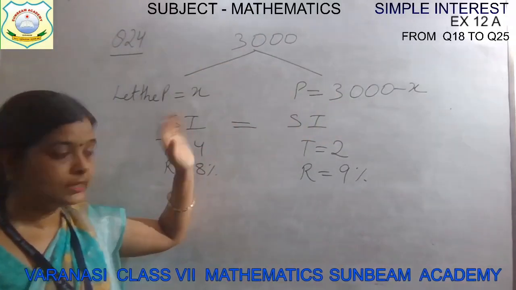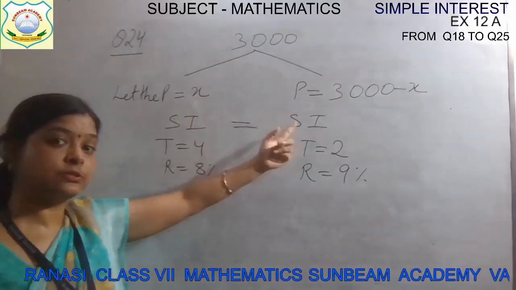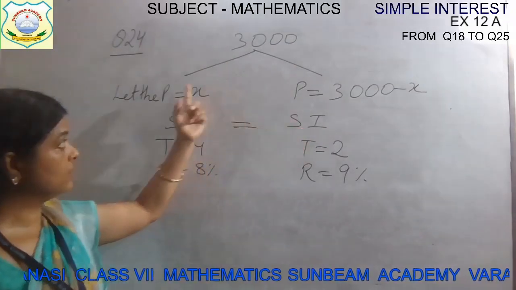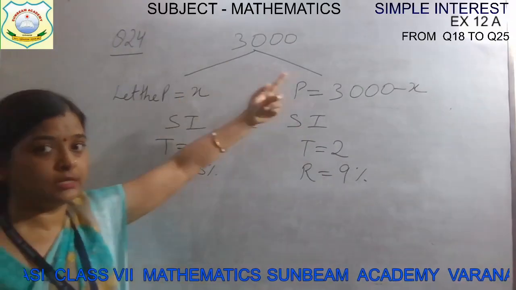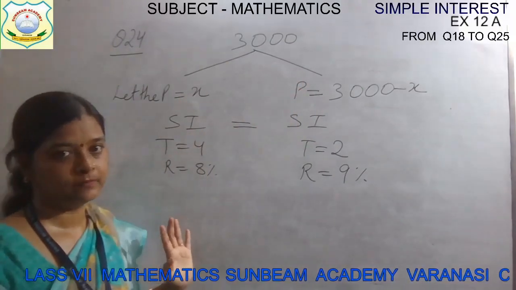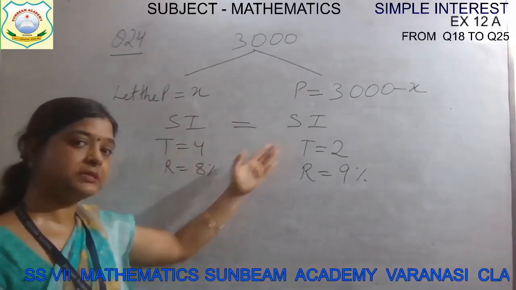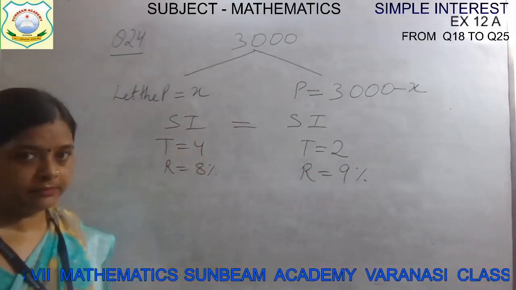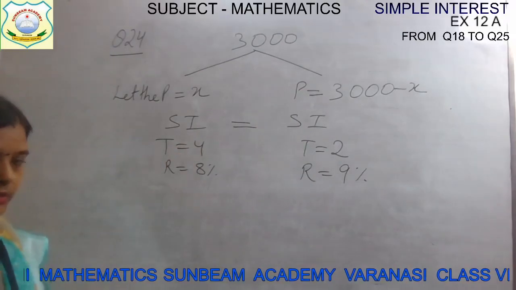But we don't know, that's why it is X. Simple interest will be same, beta. When you will calculate it on this basis, on that basis, whatever simple interest will come, it will be same. But the time and rate are different for both the simple interests. Okay.